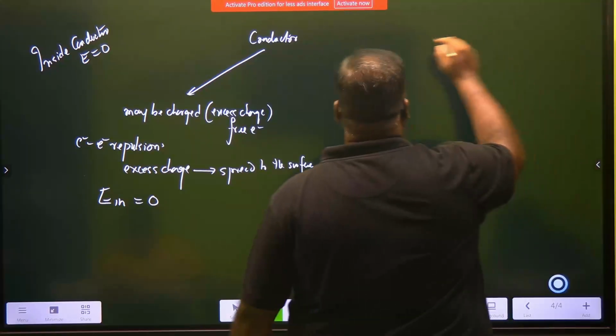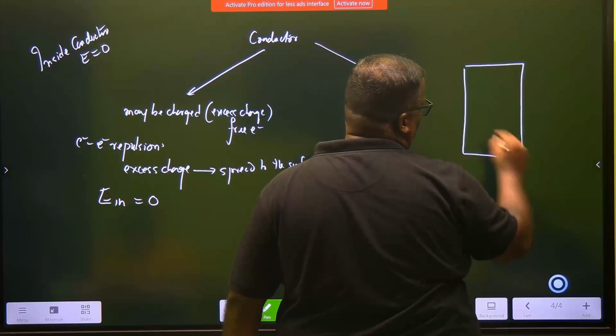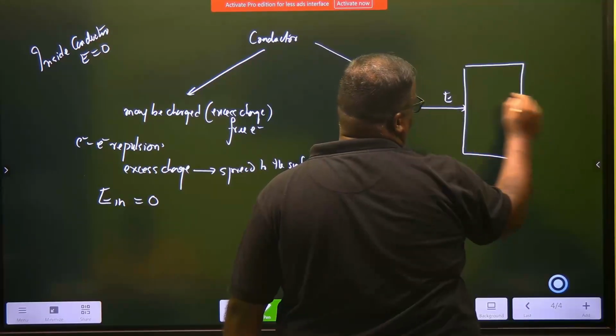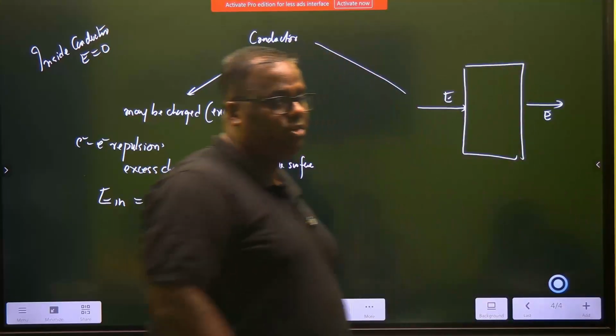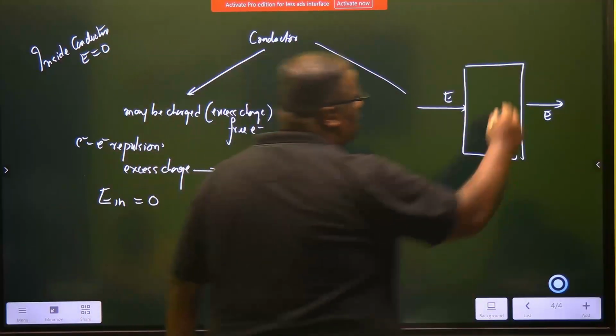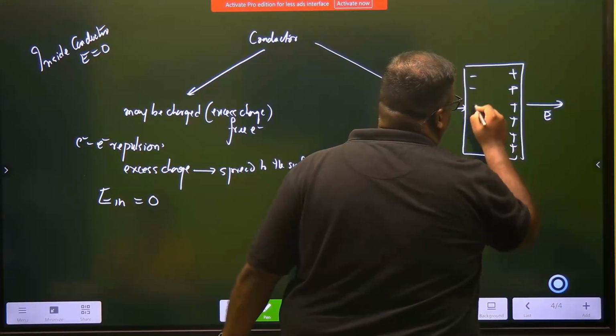Now suppose you are the second one. Now suppose you are a conductor where you have applied an external electric field. Due to this external electric field, induced charges will be produced. The positives will go to this side, leaving the negatives on this side.